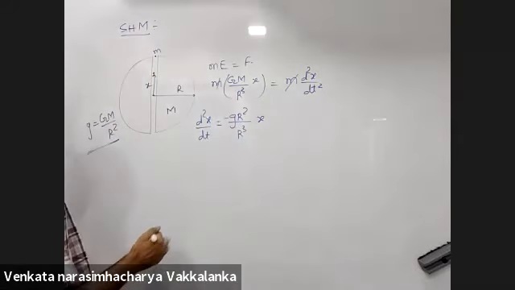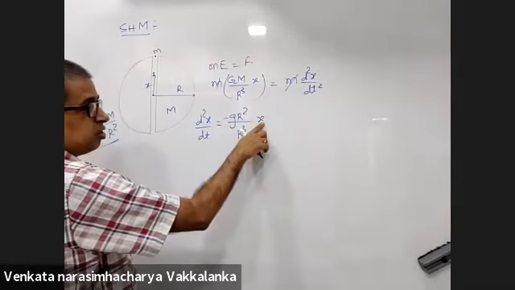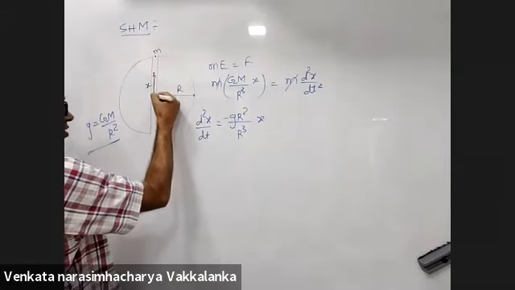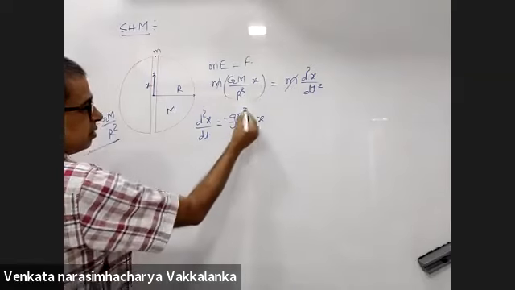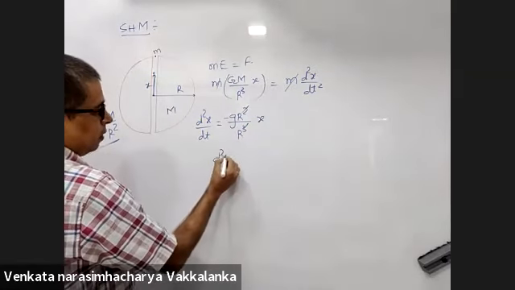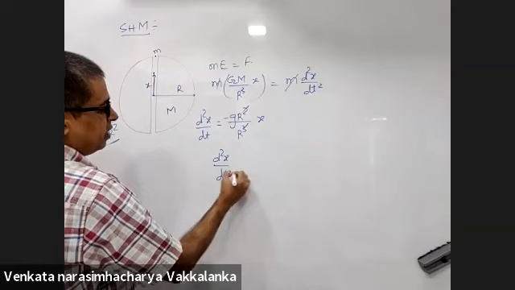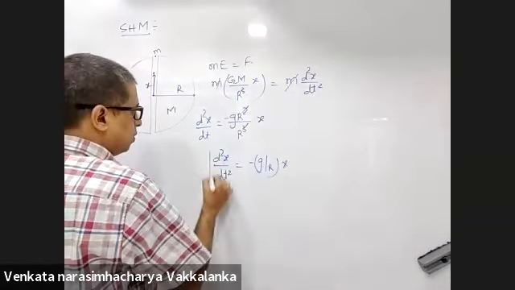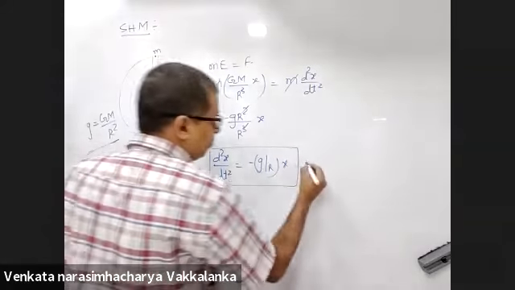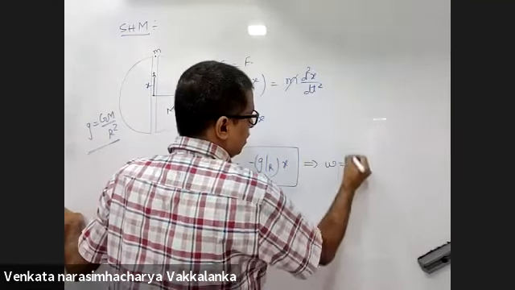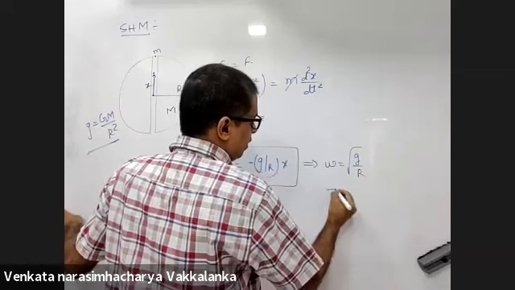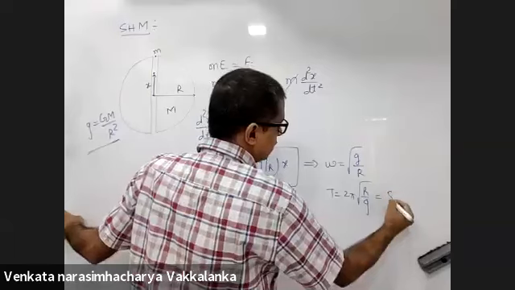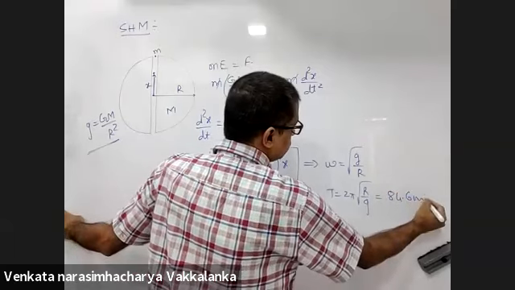Put a negative sign in front of it because acceleration and displacement are in opposite directions. Displacement upwards, acceleration is towards the center. d2x by dt square is minus g by R into x. This implies omega is under root g by R. Time period is 2 pi under root R by g. 84.6 minutes.